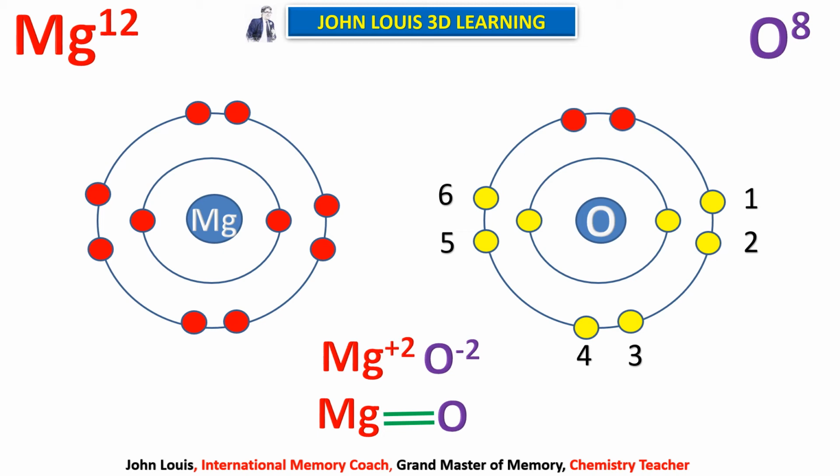Therefore, it creates a bond known as ionic bond or electrovalent bond, because magnesium donates and oxygen accepts. So, here instead of 1 electron, magnesium donates 2 electrons and oxygen accepts those 2 electrons.